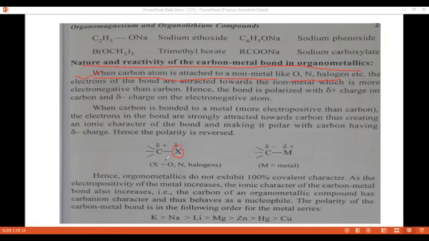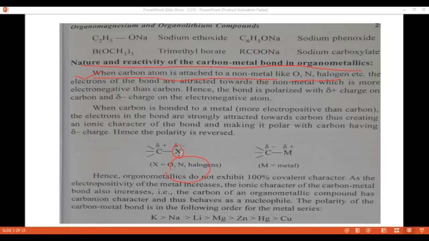Now when the carbon is attached to non-metals, for example X is oxygen, nitrogen, halogen, these are elements which are more electronegative than the carbon atom. So this X carries a partial negative charge because X is more electronegative than the carbon atom.